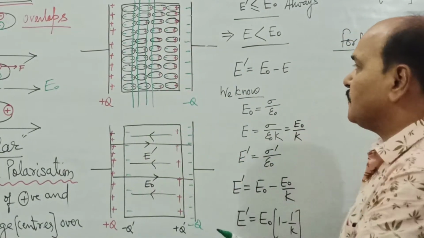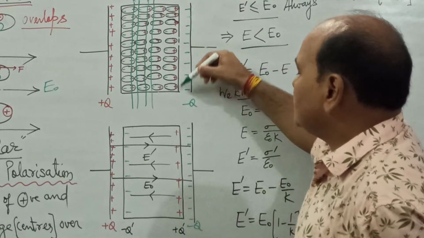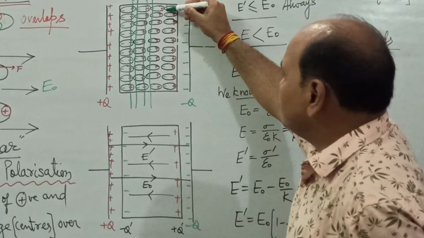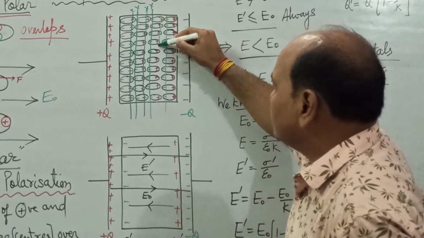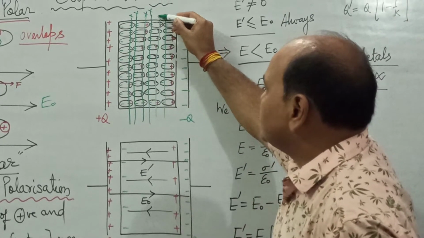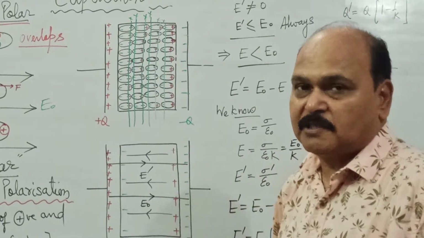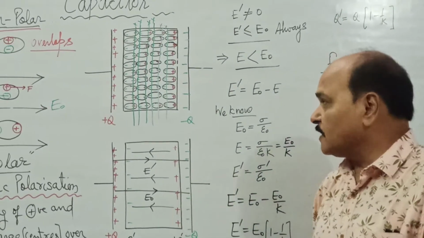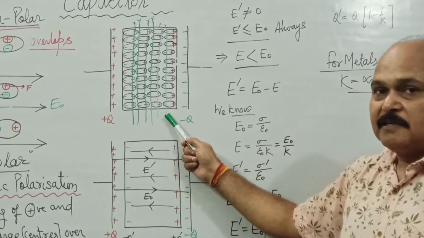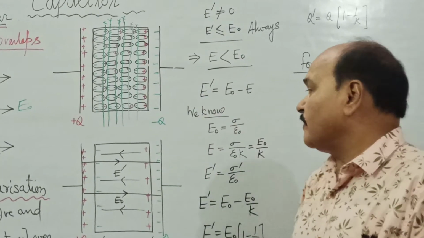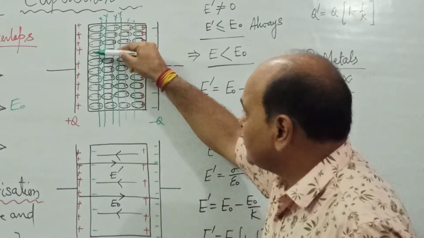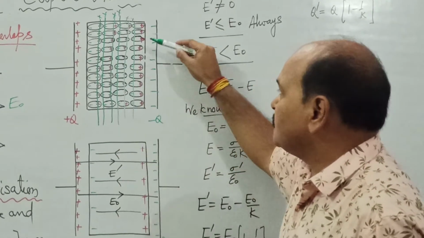If you look at these charges from this side, say this is positive charge, but this negative charge is neutralized by the positive charge of the molecules of the next layer. So from whichever side you see, you will find the same thing: all the charges inside neutralize each other. And what are we finally left with? We are left with negative charge over this surface and positive charge over this surface.